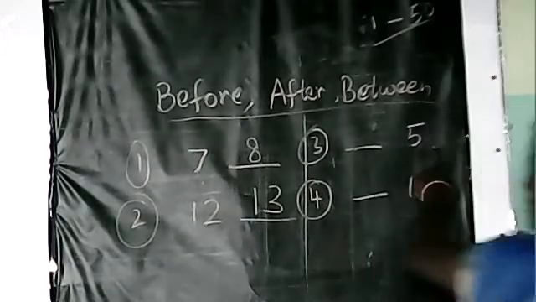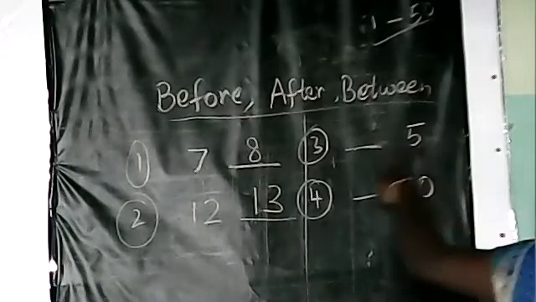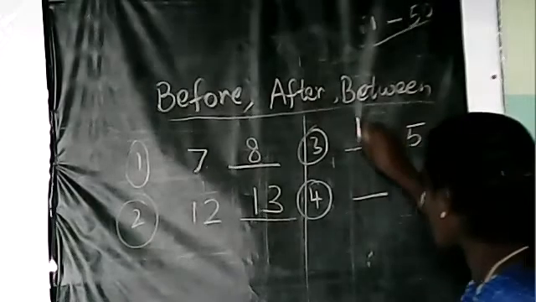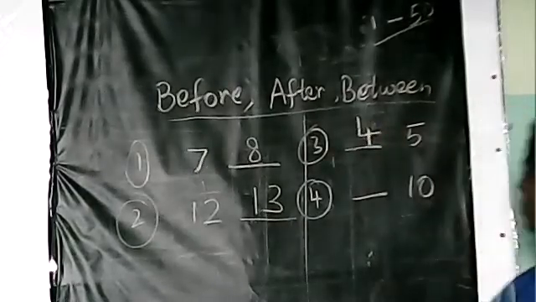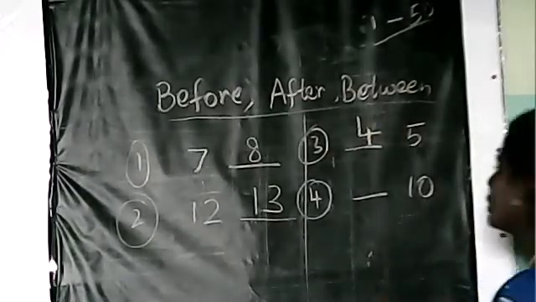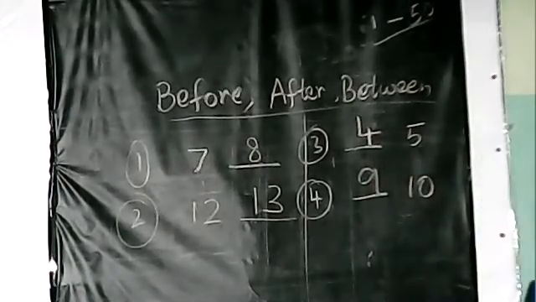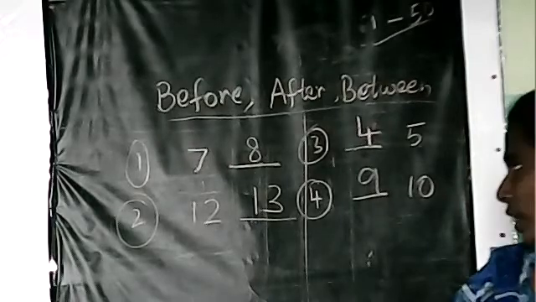See here, what is this number? 5. What number comes before 5? 4. 10. What number comes before 10? 9. So you have to write like this.